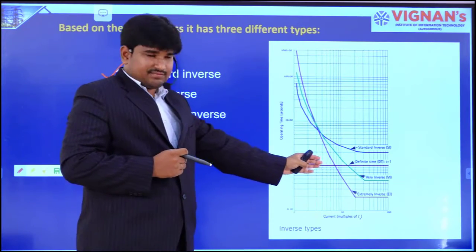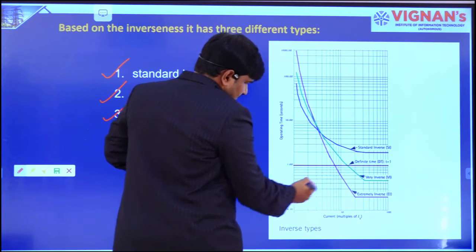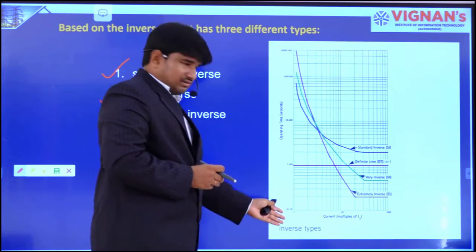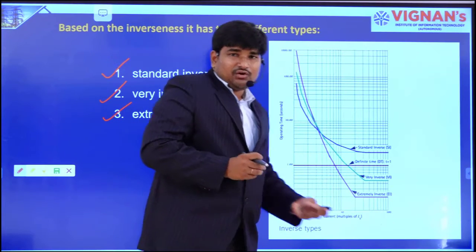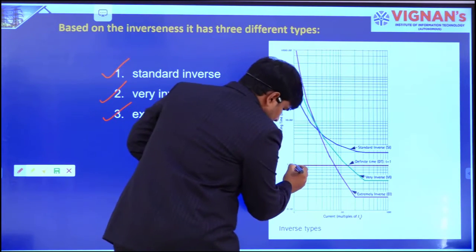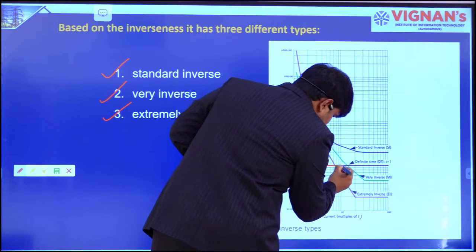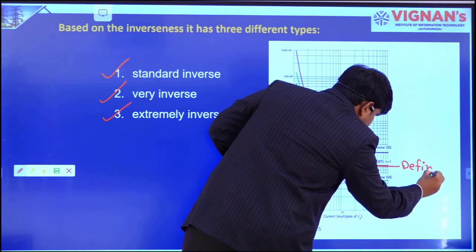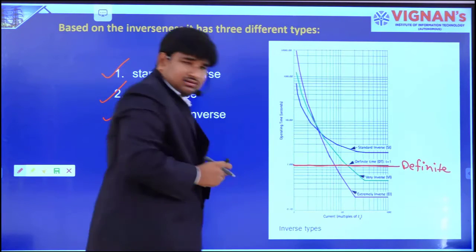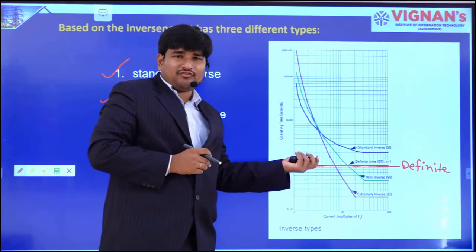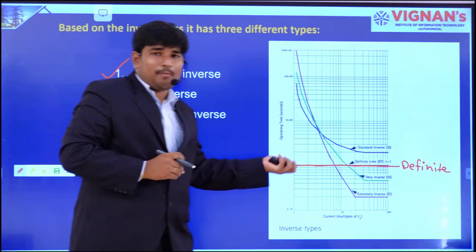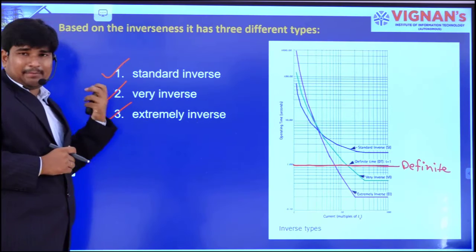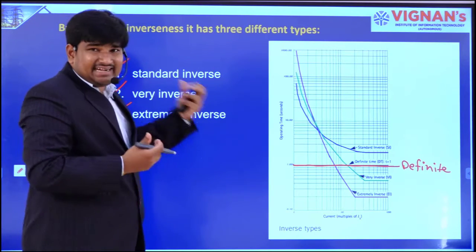If you observe the graph, for example, in definite time lag relay, in the x-axis we have time and y-axis we have current. With definite time lag relay, at some value of delay time, it will operate. Previously we have seen. Now in case of IDMT type relays, the first one is standard inverse.